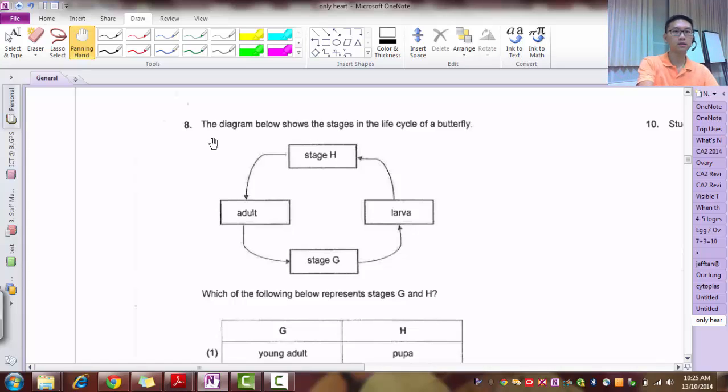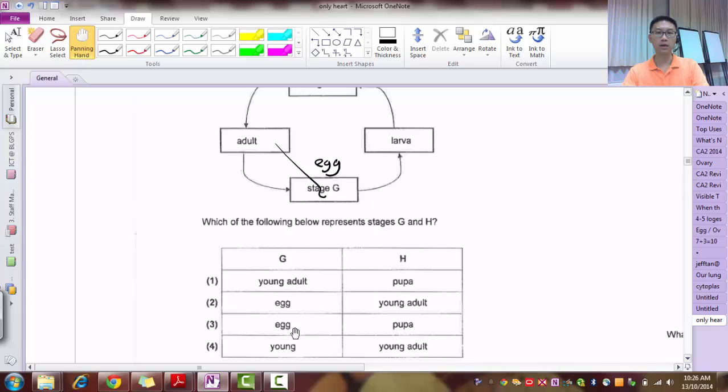Question 8. The diagram below shows the stages of the life cycle of a butterfly. Take note that the arrow is this way, not the other way around. So after the adult stage, what stage would that be? It will be the egg stage. After egg, it becomes larva. After larva, it becomes pupa. So that's very straightforward, and that's how you get your answer to be 3, egg and pupa.